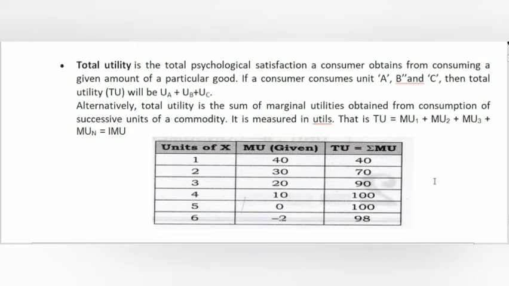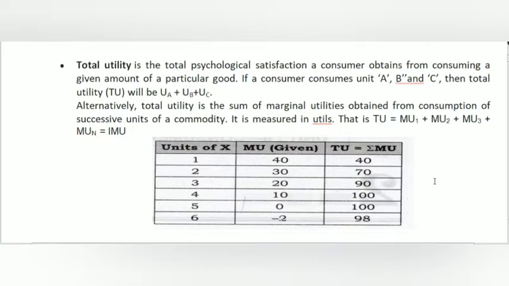for that particular consumer. Here we have a consumer who consumes units A, B and C. If a consumer consumes units A, B and C of a commodity, then total utility will be the utility of A plus the utility of B plus the utility of C. That means TU is equal to UA plus UB plus UC.